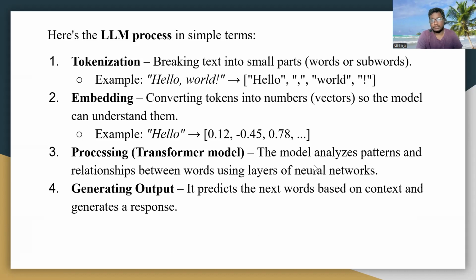And next is processing. After assigning the numbers, it goes into processing. The model analyzes patterns and relationships between words using layers of neural networks. For example, if you say "the sky is dash," the LLM predicts the exact next word. "The sky is" has some string of numbers, so it goes into the neural networks and predicts what the exact next word will be.